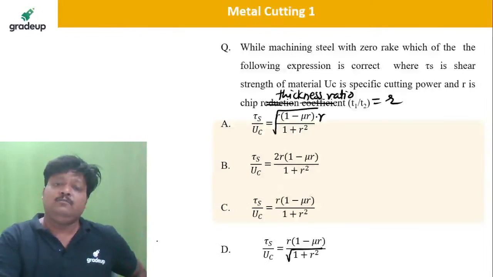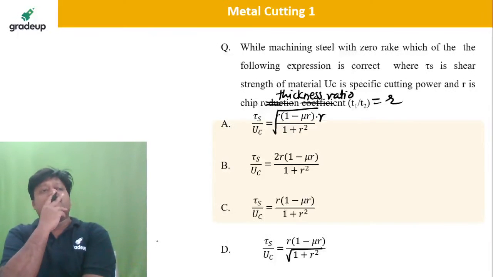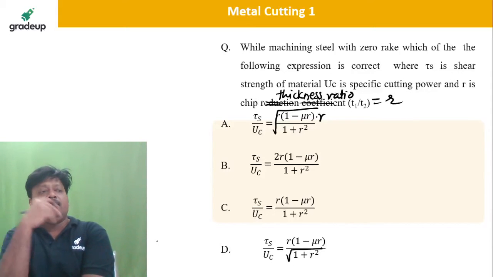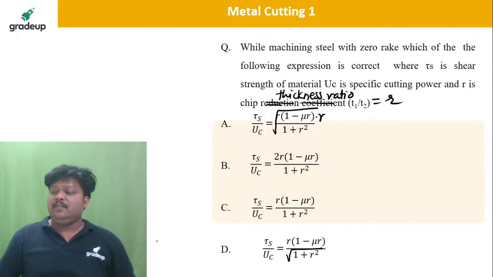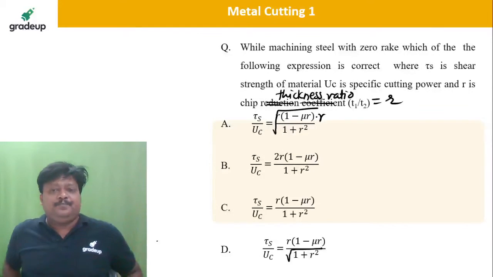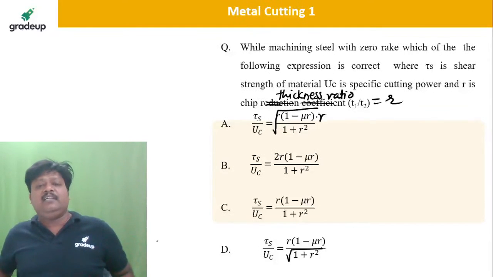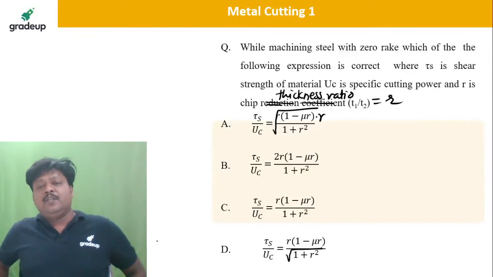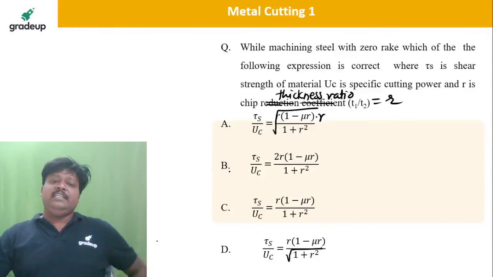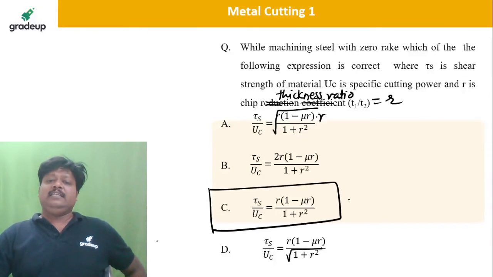What is the answer now? Tell me the answer. What answer did you get? What is the ratio? Shear strength of the material divided by the specific cutting energy. Yes, so C is the correct answer.